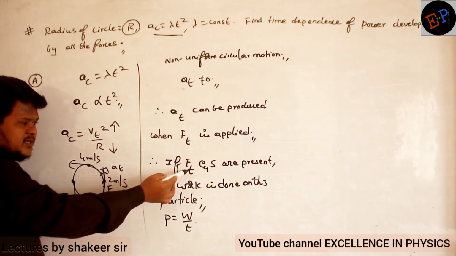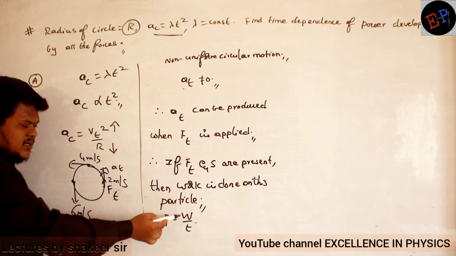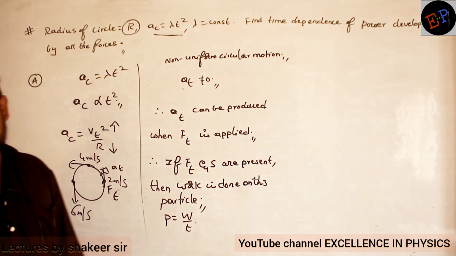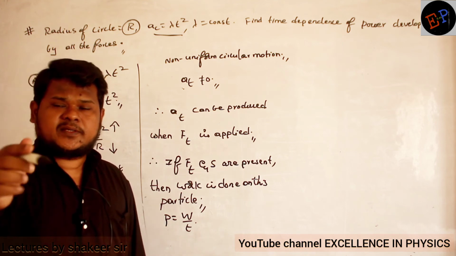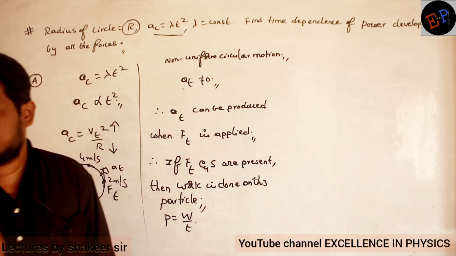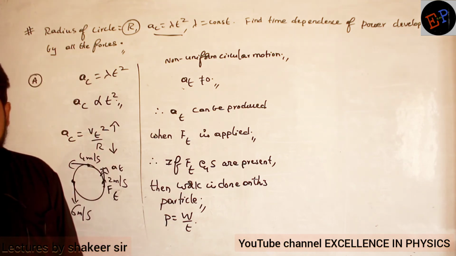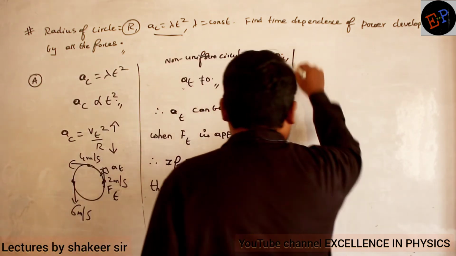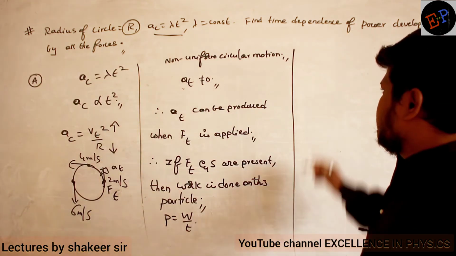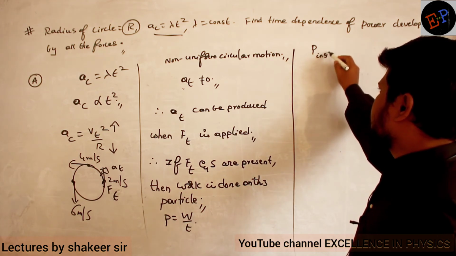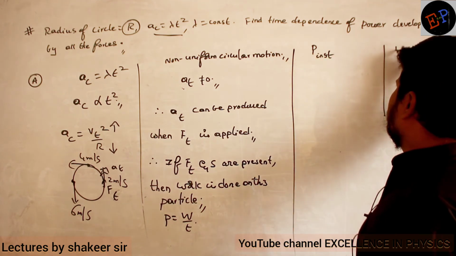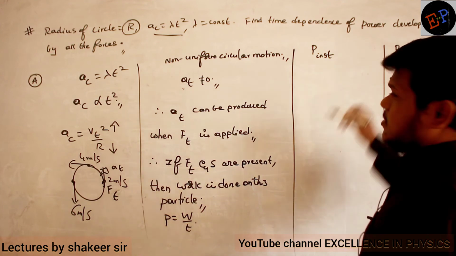Force and displacement present means work is done, and work done in unit time is called power. And power I can calculate in two methods: instantaneous power and average power. Two kinds of powers are there, no?